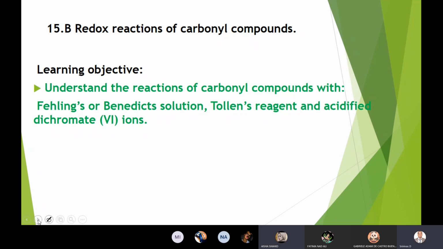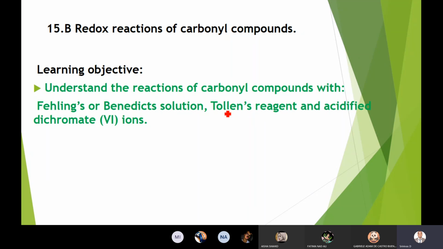Redox reactions of carbonyl compounds. Learning objective: understand the reactions of carbonyl compounds with Fehling's solution, Benedict's solution, Tollens reagent, and acidified dichromate ion. You can say it's just the dichromate ion, acidified dichromate ion. So let us see the reactions of carbonyl compounds with these.